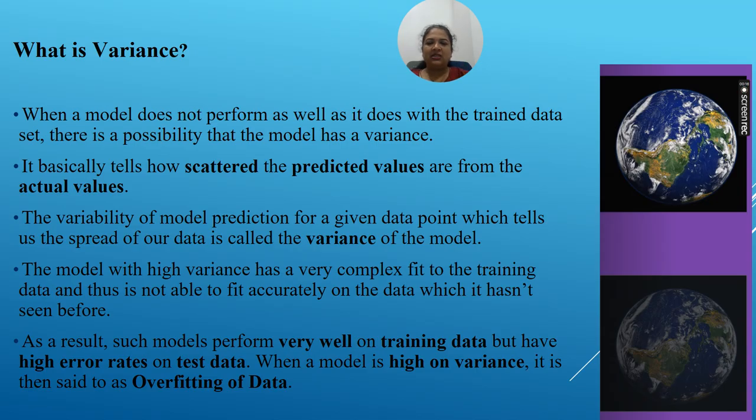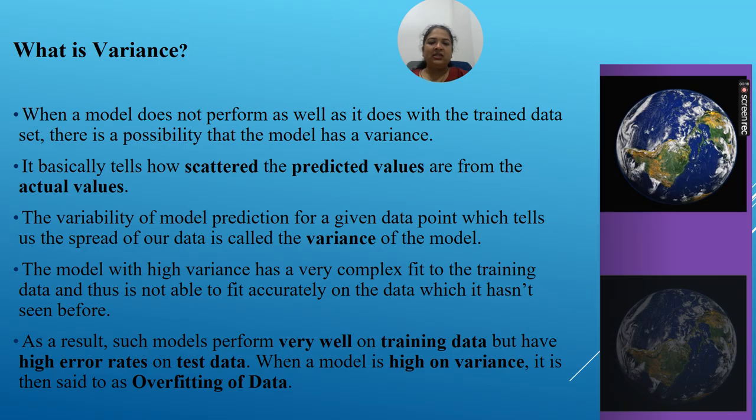As a result, such a model performs very well on the training data but has high errors on the test data. While training, it shows good results, the training has happened properly, but when we actually perform the test, we match the actual and predicted values, and at that time such models start giving us errors on the test data.